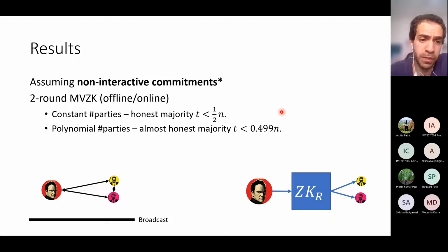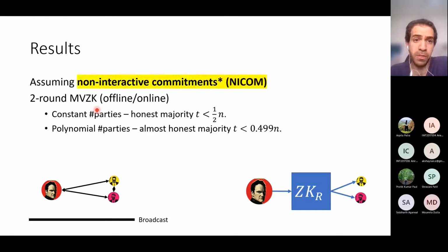And I want to highlight the case of one prover, 2 verifiers, and a single corruption, just one corruption. Okay, and our theorem says that you can obtain an MVZK protocol in 2 rounds for this case by using only minicrypt type assumptions. So by adding just a single verifier to the standard setting of zero knowledge, you can obtain a 2-round MVZK protocol from minicrypt type assumptions.